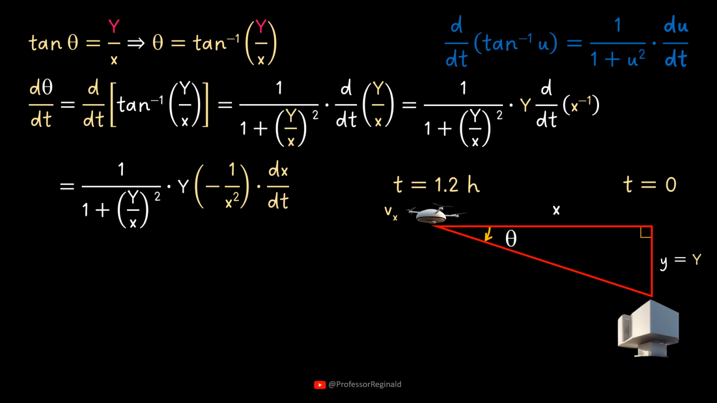Because the required rate of change of angle is at t equals 1.2 hours, the distance traveled during that time needs to be computed. It is equal to the product of the speed and the time of travel. Because all the quantities on the right side are already known, substitute their values into the equation.